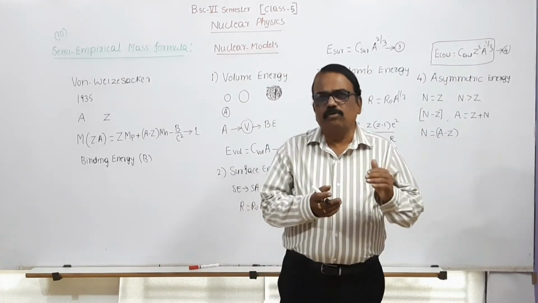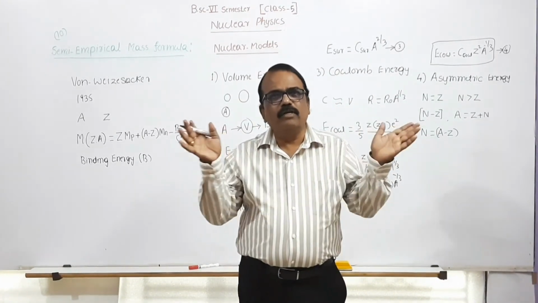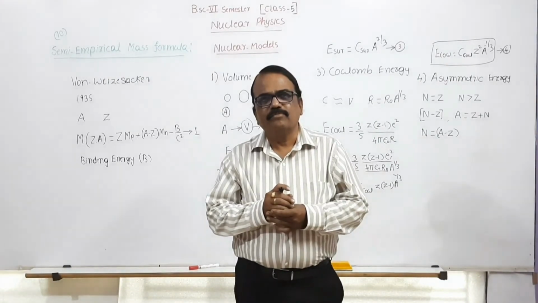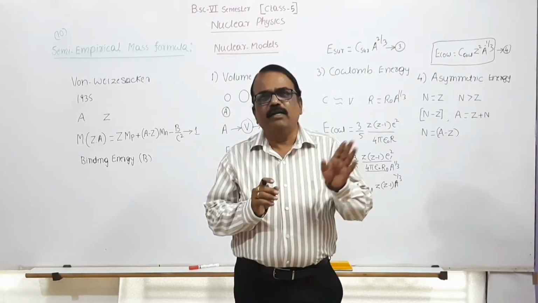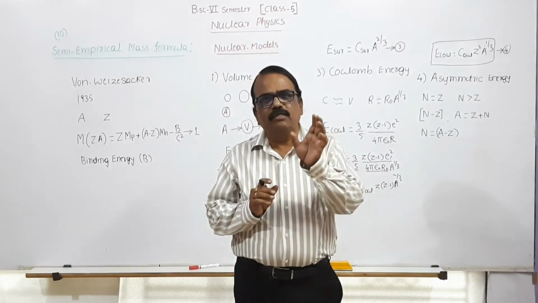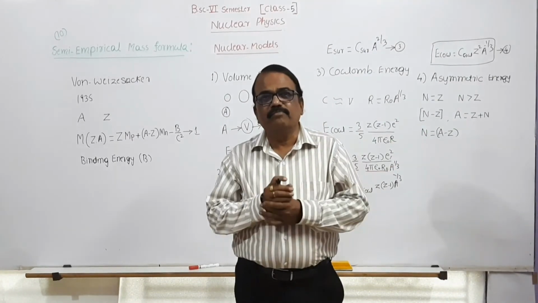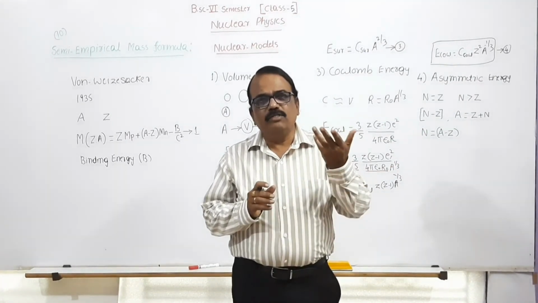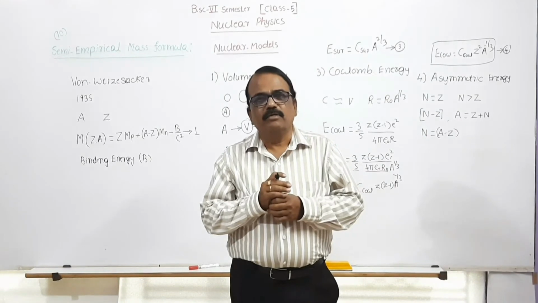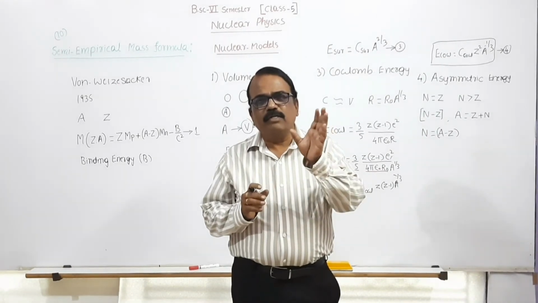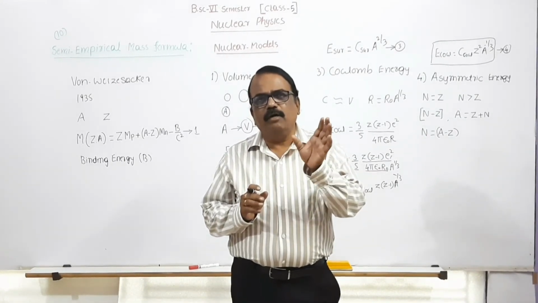As the number of neutrons in the nucleus goes on increasing, then definitely the binding energy term goes on decreasing. How much is it decreased? It depends on the fraction of the volume affected.